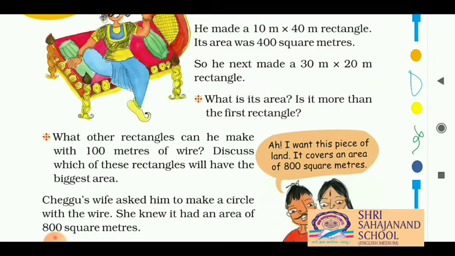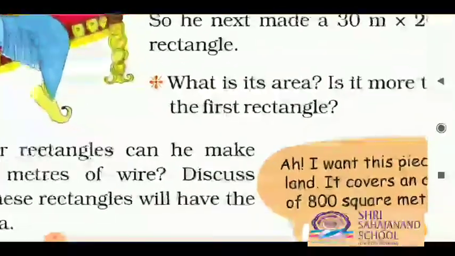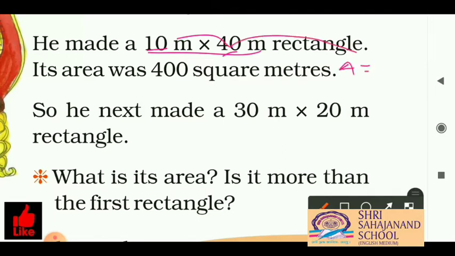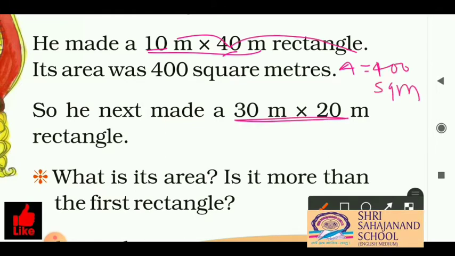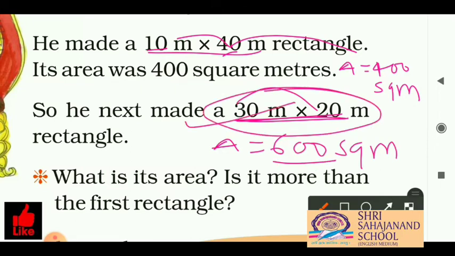Now what is its area? Is it more than the first rectangle? Okay, so let's find their area. First we will find the area for this. So 10 meter and 40 meter. When we find its area, it will be 10 multiplied by 40. So it will be 400 square meter. And the area for this rectangle will be 3 2's are 6 and 00, 600 square meter. And we can say that the area of the second rectangle is more than the first rectangle.